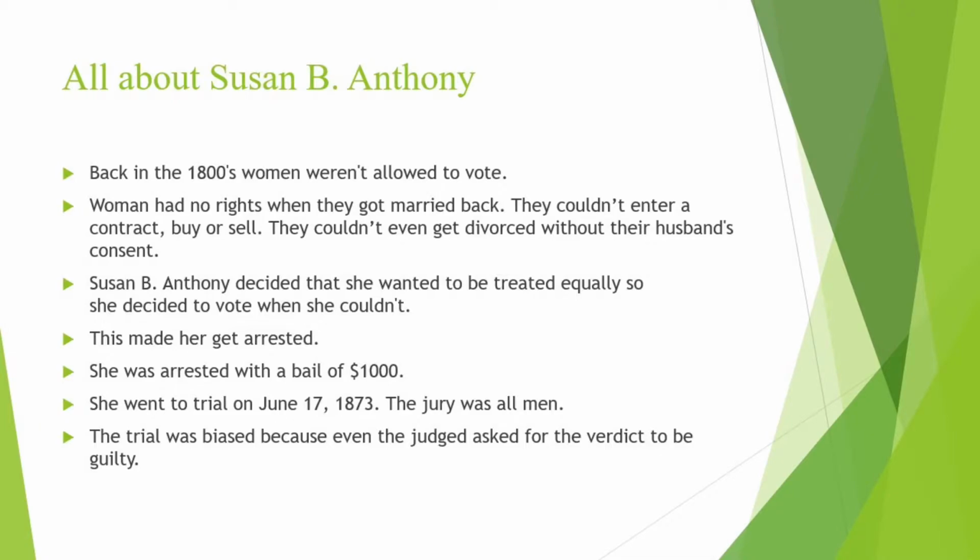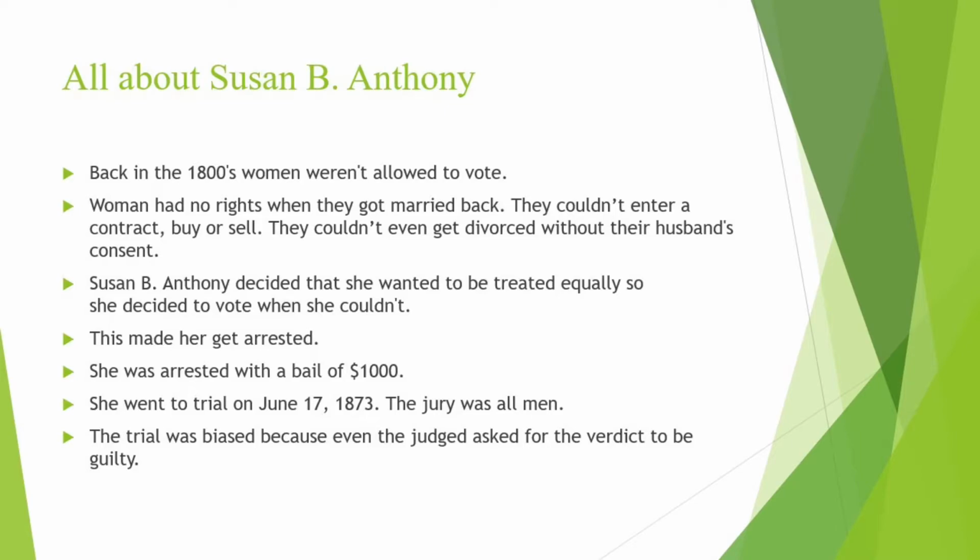Back in the 1800s, women weren't allowed to vote in elections. Automatically, when women got married, they lost all their rights. They couldn't buy, sell, or enter a contract. Their husband had the only right in the relationship to divorce. They could only divorce if the husband wanted to divorce.